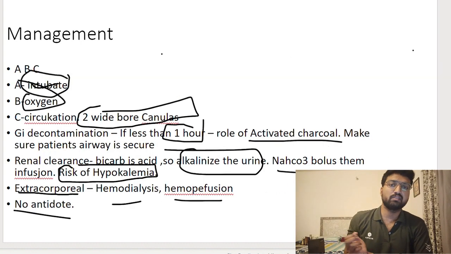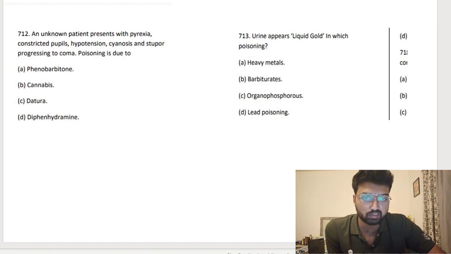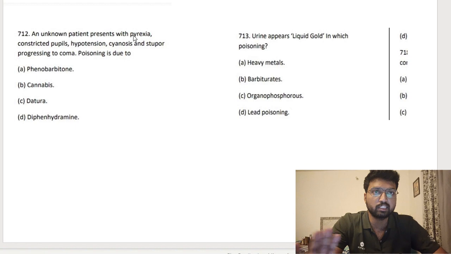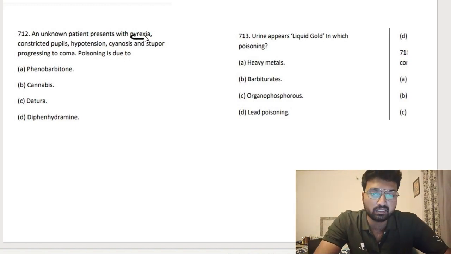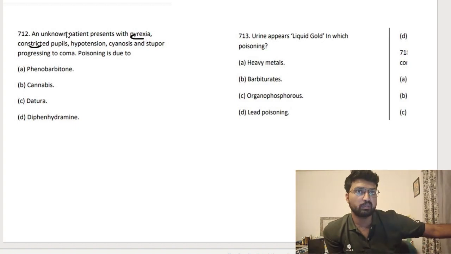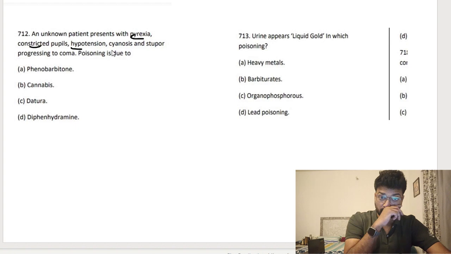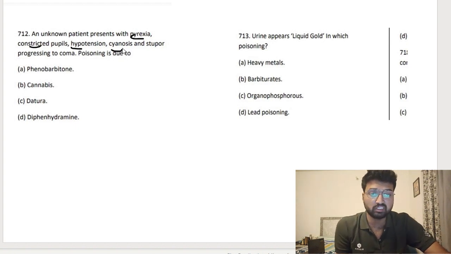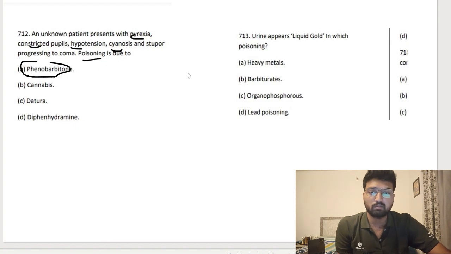Now that we have discussed everything, I don't think there is anything left in barbiturates, so we can solve some questions. Pyrexia. I had said there is a problem in temperature regulation and there is hypothermia, but sometimes the patient can have pyrexia also. Pupils are constricted. What does this mean? It means the patient has come in an early stage. In the last phase, when the patient has coma, the pupils will get dilated. There is hypotension, cyanosis because of respiratory issue. The poisoning is due to phenobarbital. Urine has liquid gold appearance, barbiturates.